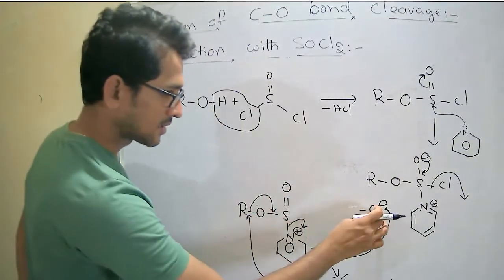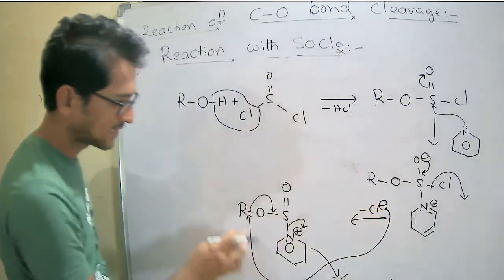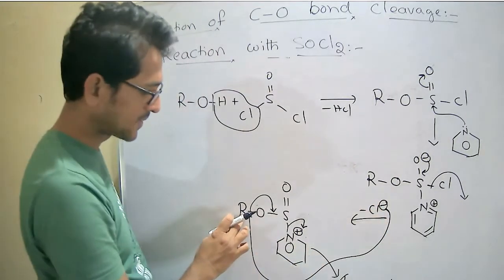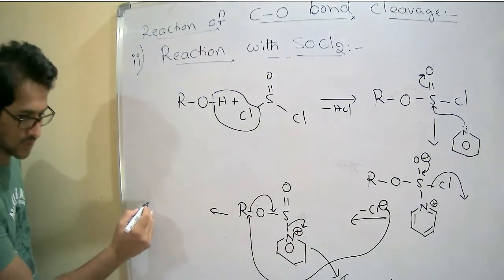So the chloride anion, the nucleophile, attacks at this carbon center.